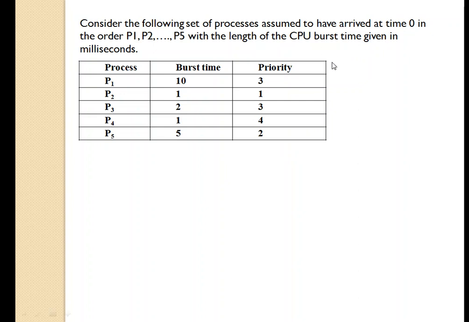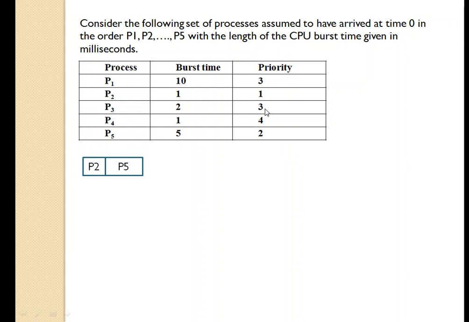Looking over here, 1 is the highest priority. So process P2 will be given first for execution. At the 0th millisecond, process P2 will be in the CPU for execution. It requires only 1 millisecond for execution. Next, the highest priority is 2, so process P5 will be given for execution. P5 will execute for 5 milliseconds. After that, we have priority 3.